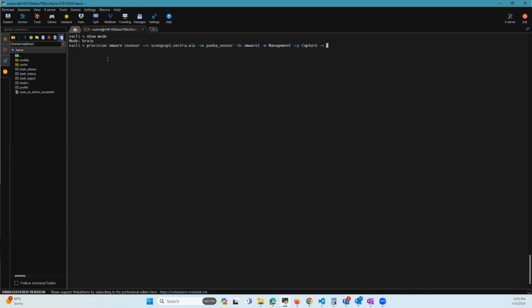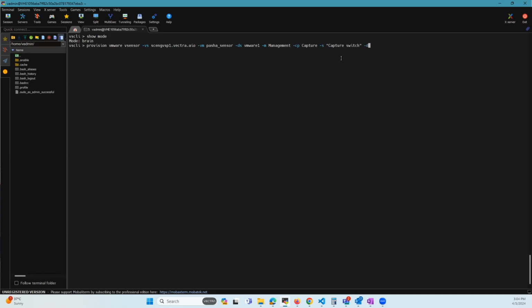In our case, there are two words separated with a space, so we put them in double quotes. Also, this capture switch is case sensitive. The C is capital, so I have to give it as a capital C. That's important to note.